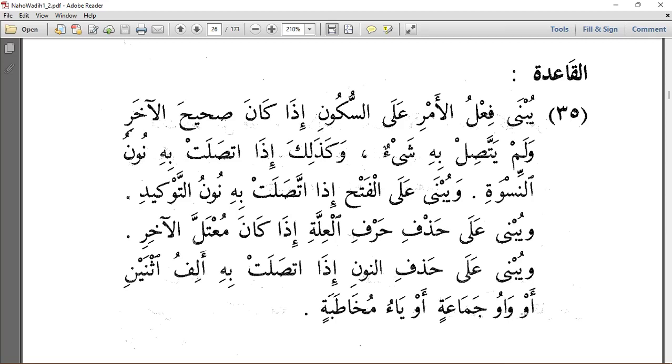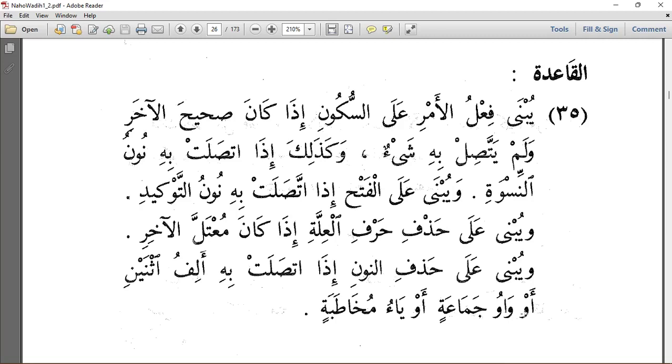Last class we looked generally at the form of the declensions of fi'l amr, and how we put the i'rab of fi'l amr, which kind of mabniyu it has in each of the various states it comes in. So we are going to read from the Qaida of Nahw Wadi, page 26.